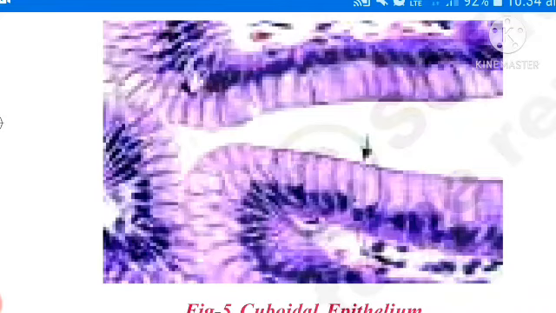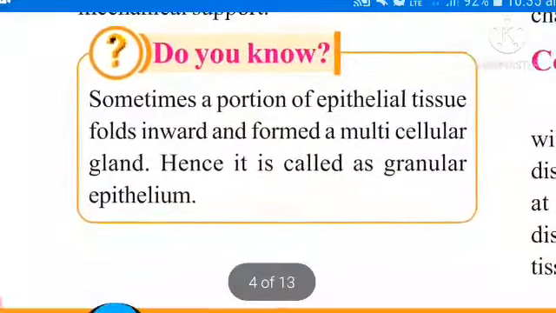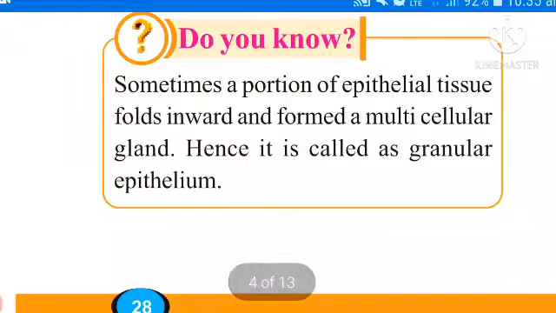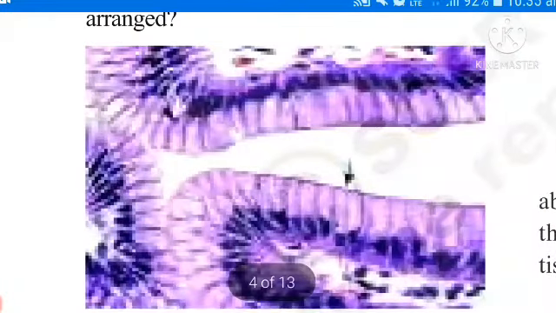Next one, sometimes a portion of epithelial tissue folds inwards and forms a multicellular gland. Hence it is called glandular epithelium. See here they have given glandular epithelium. Observe here. Sometimes a portion of epithelial tissue folds inward and forms a multicellular gland. Hence it is also called glandular epithelium. This is the second type of epithelium.